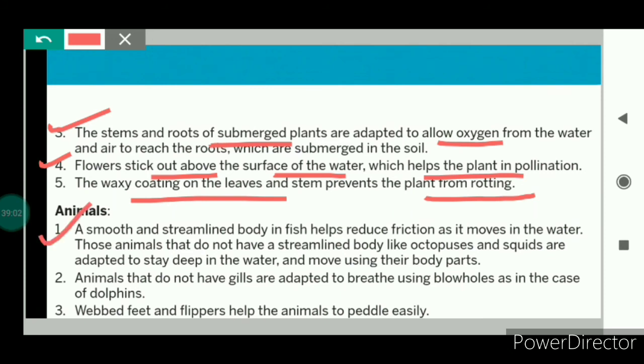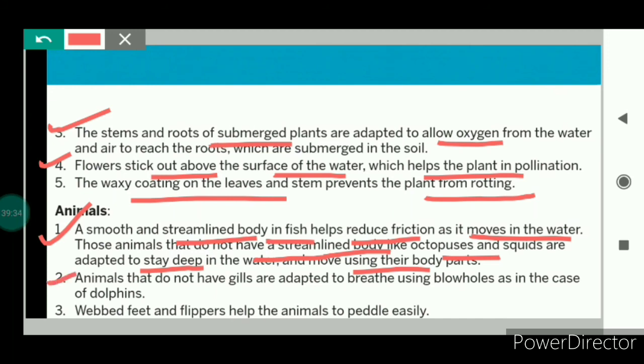If we talk about the aquatic animals, they have a streamlined body. For example, the streamlined body in the fish reduces the friction provided by the water. So because of the streamlined body of the fish, they are able to move easily in the water. And those animals that do not have a streamlined body, like octopus and squids, are adapted to stay deep in the water, and they move using their body parts.